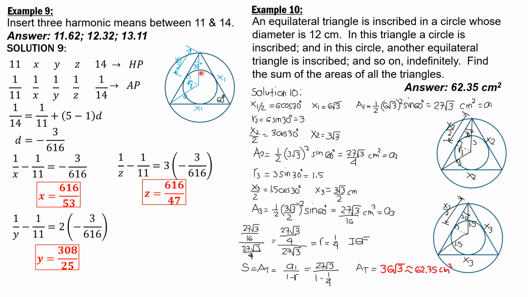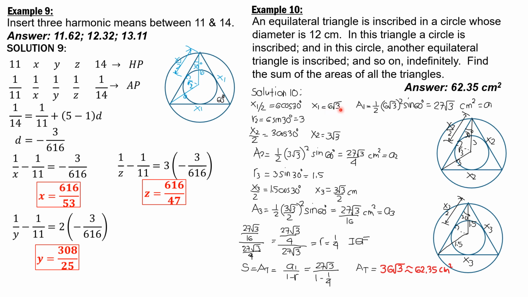And therefore, if we drop a line perpendicular to the side, because the interior angles of an equilateral triangle are 60 degrees, this radius will bisect that angle. So this is 30 degrees, and we have a right triangle here. This is just half of the side of the equilateral triangle, x1 over 2. In this right triangle, x1 over 2 equals the hypotenuse 6, the radius of the circle, times cosine of 30. So x1 over 2 equals 6 cosine of 30 degrees. Solving for x1, it is 6 square root of 3 centimeters.